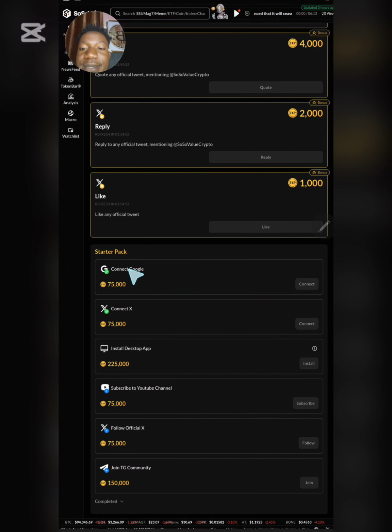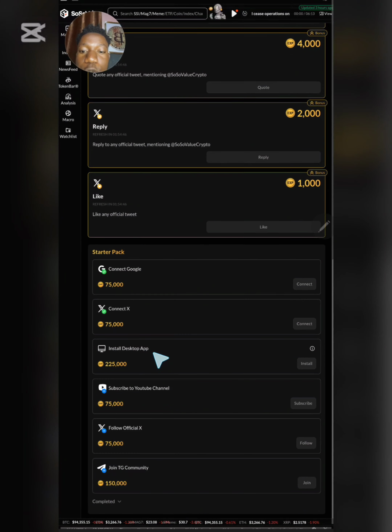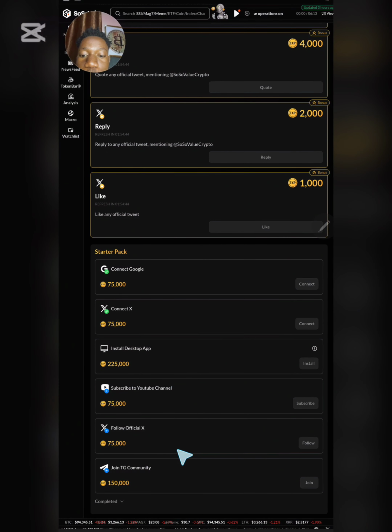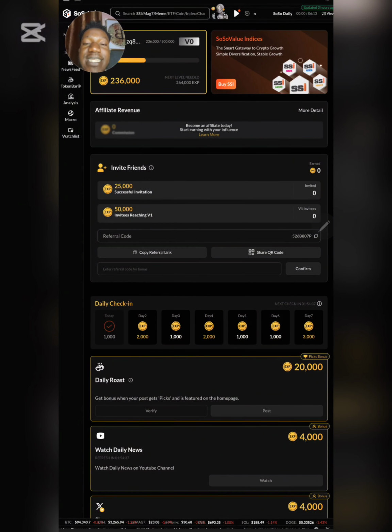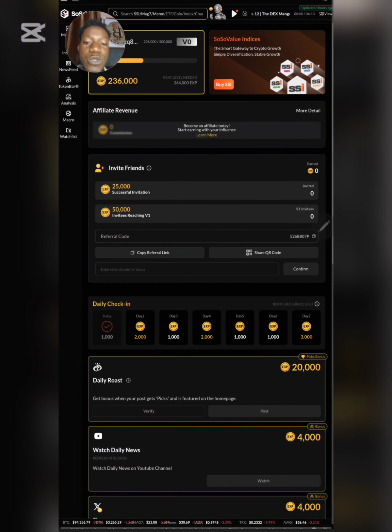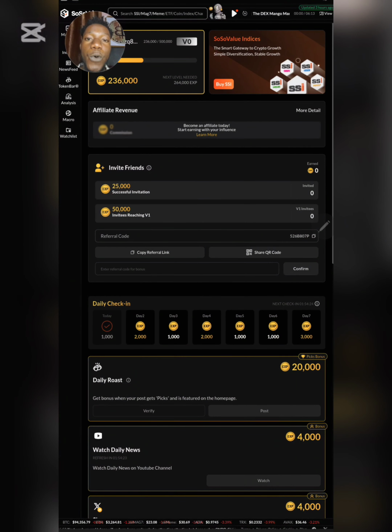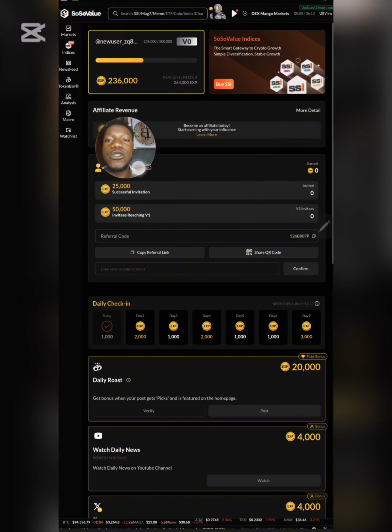And when you scroll down again, you're going to see we have the starter pack right here, whereby you need to connect your Google account, connect your X account, install the desktop app over here, subscribe to the YouTube channel, follow the Twitter account, and also join the Telegram. All these are going to earn you points massively, guys. So these are the things that you need to keep doing every day on this platform to earn a bigger reward, because the more points you grab, the higher your airdrop allocation. And you need to do this consecutively, guys, so that you keep earning more points, which will in turn give you a bigger airdrop allocation, guys.